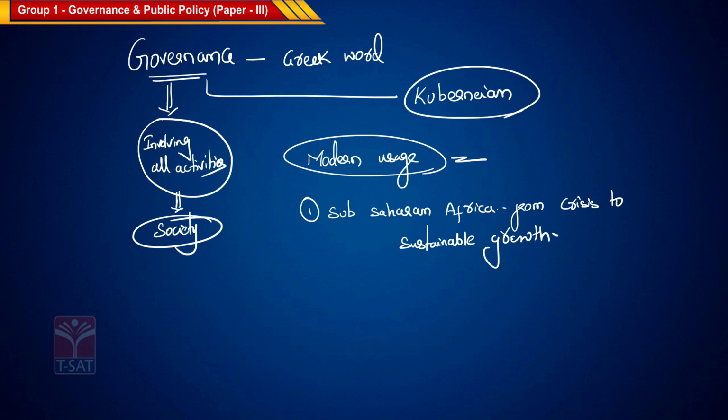This particular report was published by the World Bank in the year 1989. For the first time, the World Bank started using the word and the concept of governance through this report.